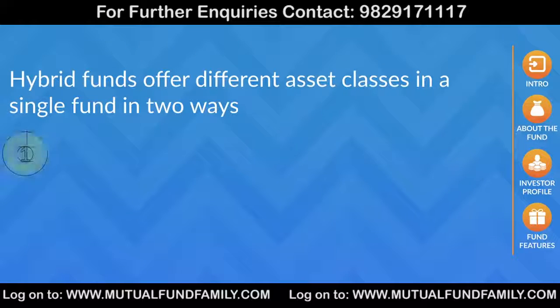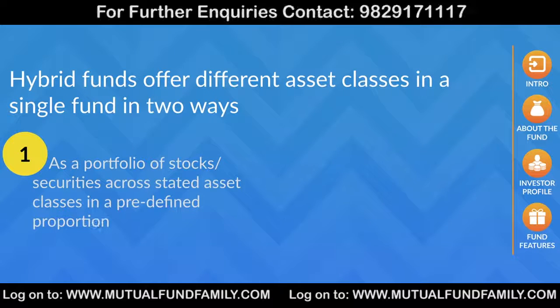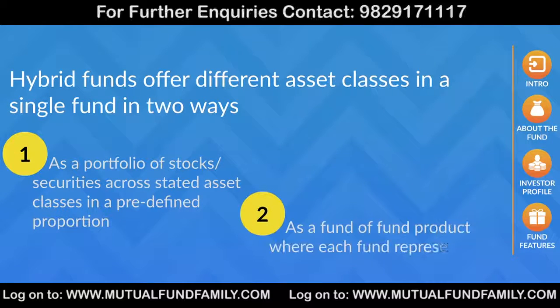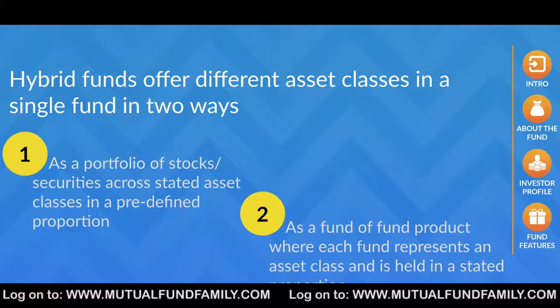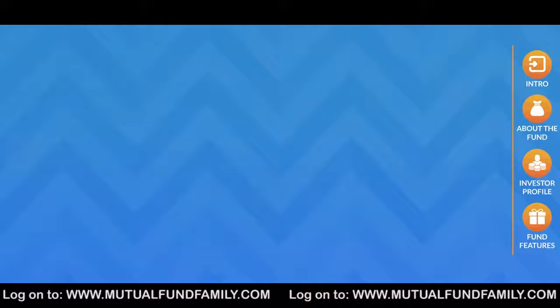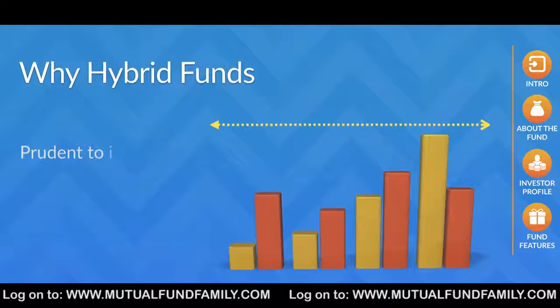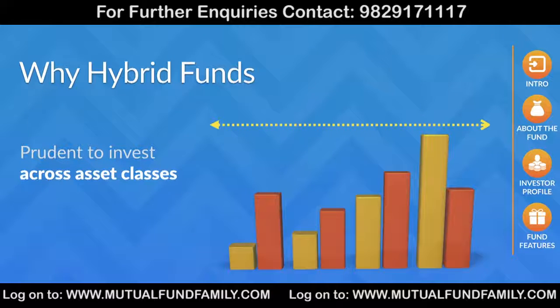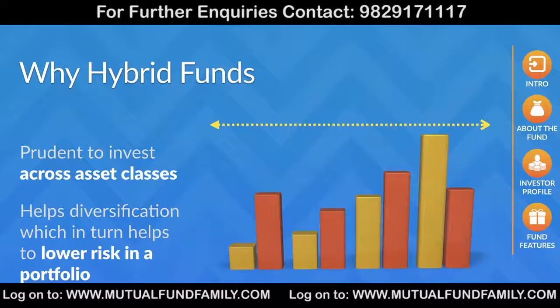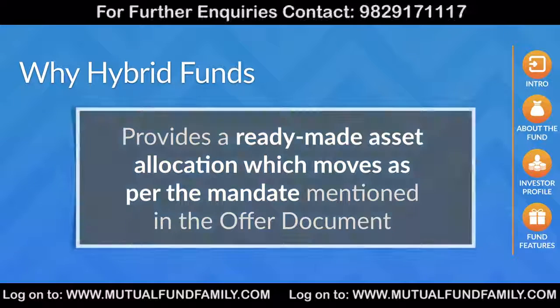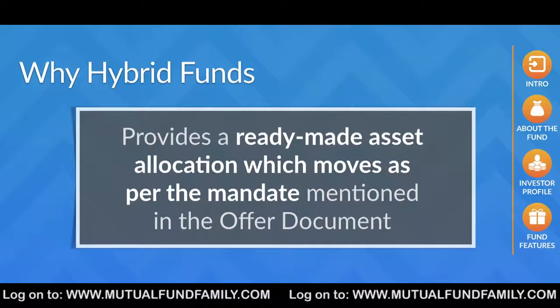Hybrid funds offer different asset classes either as a portfolio of stocks and securities or as multiple funds within a fund, called a fund of fund product, in the stated proportion of asset classes. Financial prudence advocates that an investor must invest across asset classes to achieve diversification. This can be done via asset allocation. Diversification helps to lower risk in a portfolio as no two asset classes generally move up or down at the same time, and in turn aims to provide higher risk-adjusted returns. Asset allocation in a hybrid mutual fund moves as per the mandate mentioned in the offer document.